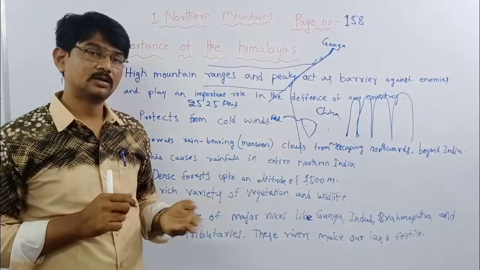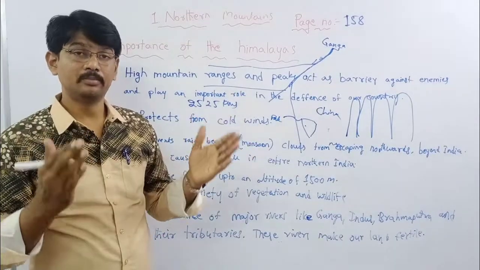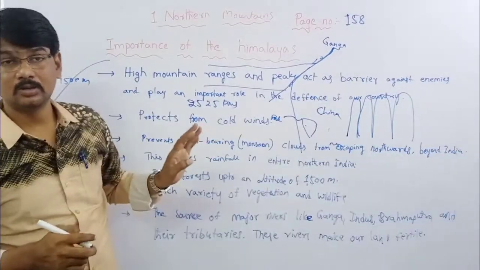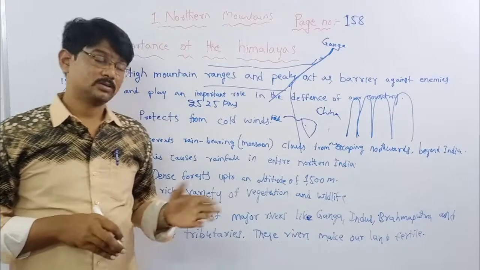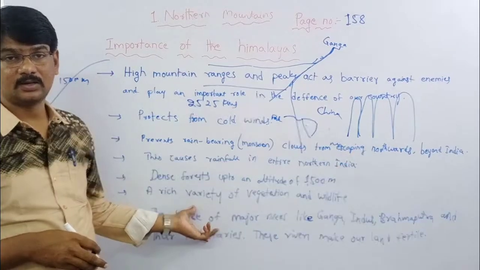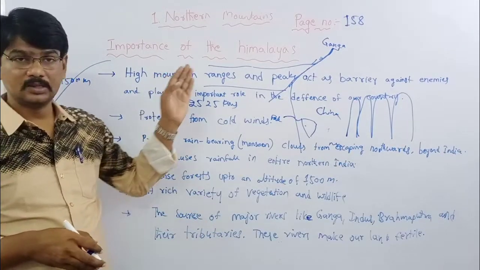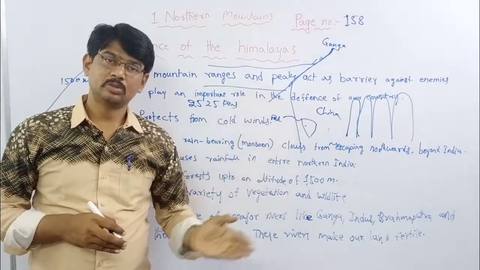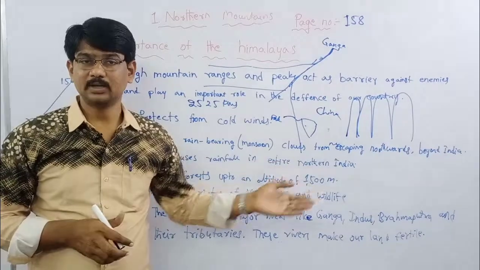It means they are major rivers. Small rivers are there, major rivers also, medium rivers also. If there were no Himalayas, it would be very difficult for water. Yes, there is the Himalayan range, so it is giving so much water to these rivers.